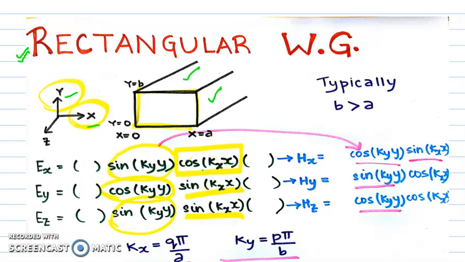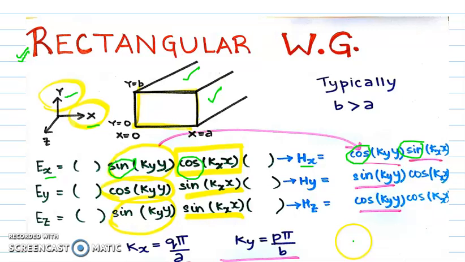And we know that the boundary conditions are exactly complementary for Hx and Ex. So we can see that the terms get exactly complemented here. Sine becomes cosine and cosine becomes sine.